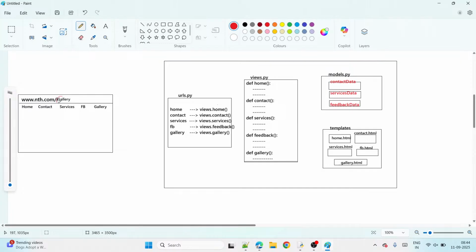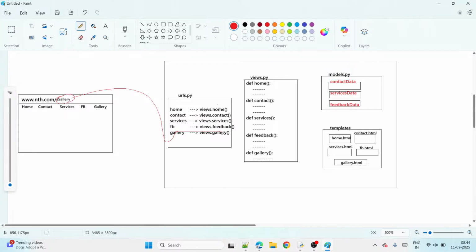Gallery. Now when I click the gallery, then immediately what happens here? The request starts from here and then goes to which one? The URLs file. Which file? URLs, right? And check once now. Gallery home not matching, gallery contact not matching, gallery service not matching, gallery feedback not matching, but gallery is matching. Now the request and URL both are matching, guys. That matching is important. Both are matching.